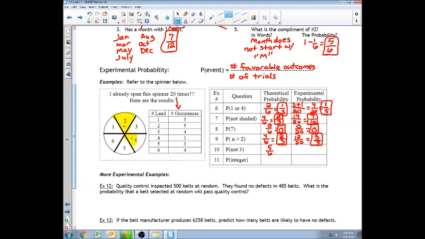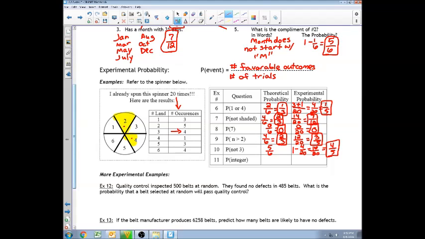The experimental probability, the number of occurrences that happen with 3. I'm actually going to use the complement here. So it would be 1 minus 4 over 20. Well, 1 can be 20 over 20, right? So what's 20 minus 4? Well, that would be 16. So 16 over 20. 16 over 20 can simplify to 4 over 5.